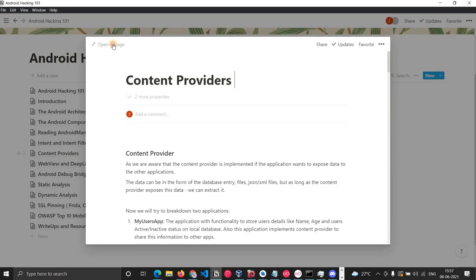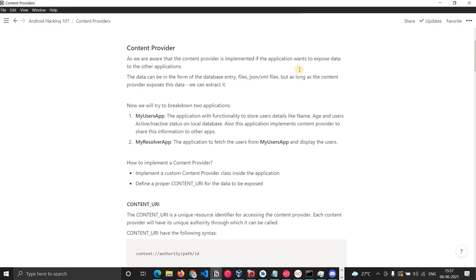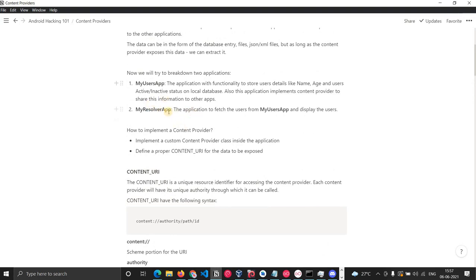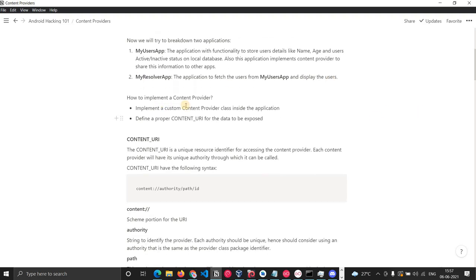So if you go here, okay. As you can see, the application my resolver app will fetch the users from my user app and display the users.